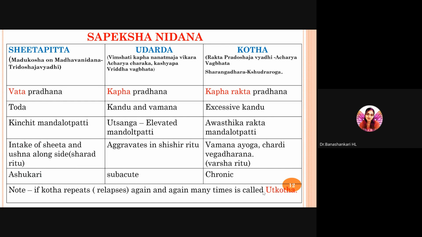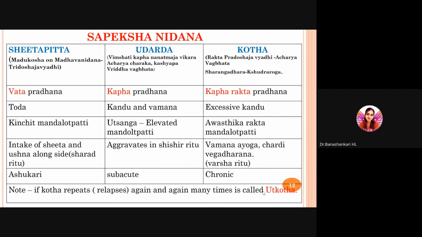Predominancy of the dosha: in Sheethapitta there will be Vata Pradhanata, in Udarda, Kapha, and in Kotha, Kapha Rakta Pradhanata. In Sheethapitta, Toda, the pricking type of pain, the Vataja Lakshana will be more, and in Udarda, there will be Kandu, itching, and Vamana, vomiting, will be more. In Kotha, there will be excessive Kandu, excessive itching in this condition. In Sheethapitta, there will be Kinchit Mandalotpatti.